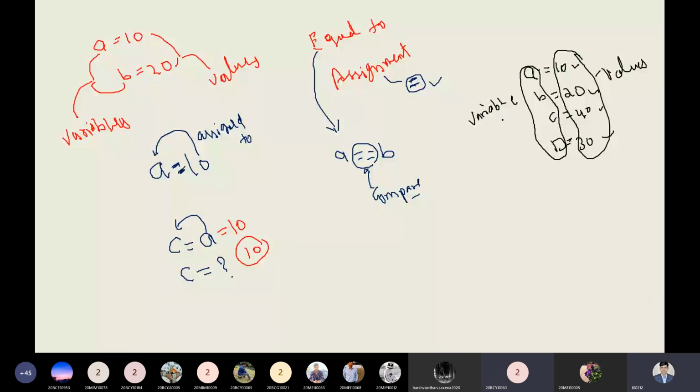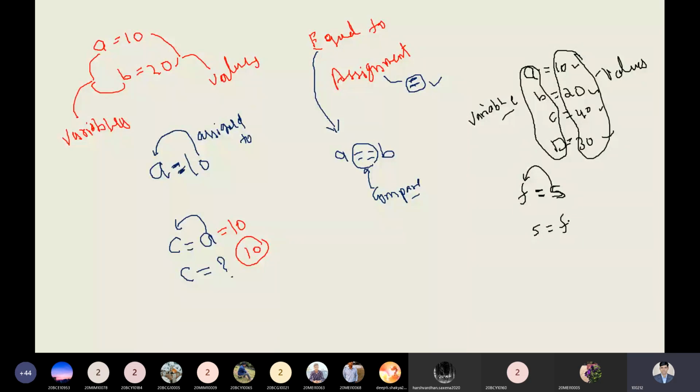Suppose I have another variable, that is f. What value do you want to assign to f? Please tell me. 5. Okay, 5. So you have to write f, then the assignment operator, and you have to write the value on the right hand side, which is to be assigned to the left hand side variable, that is f.